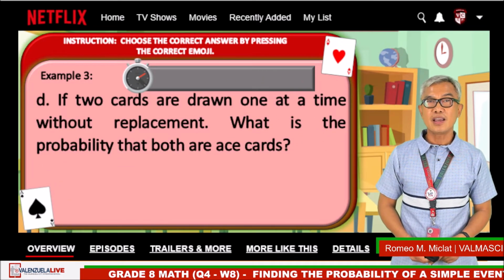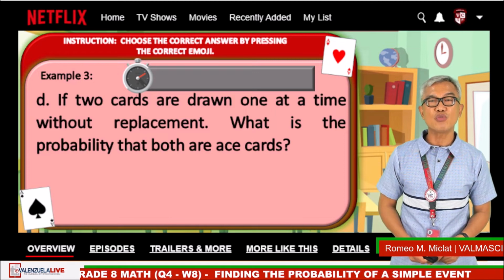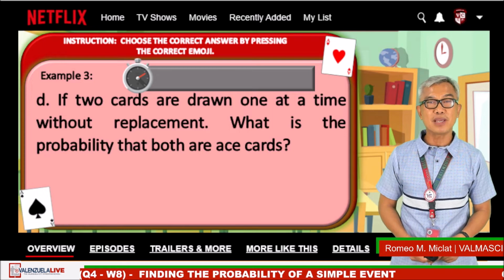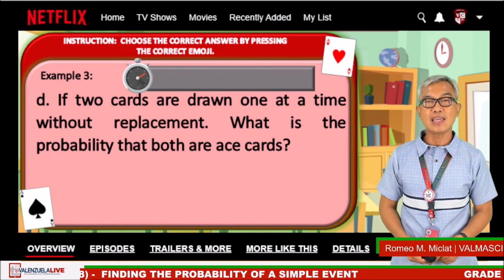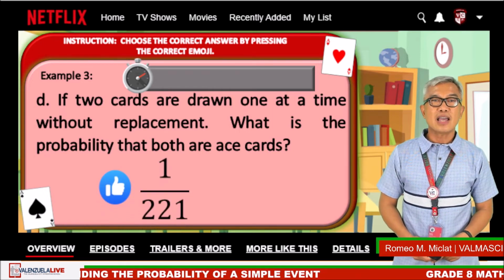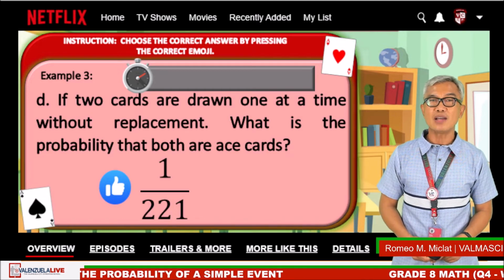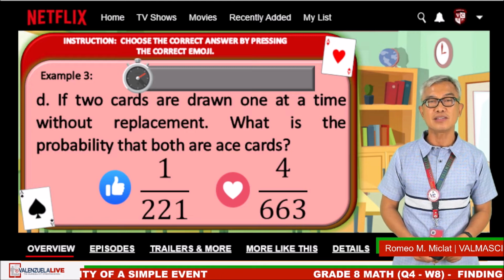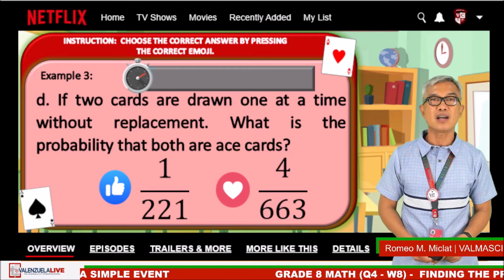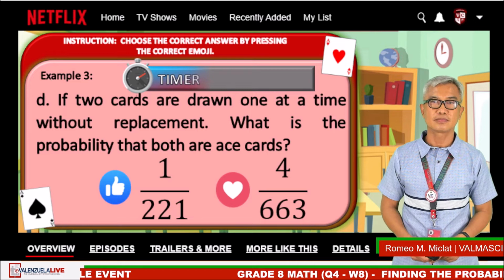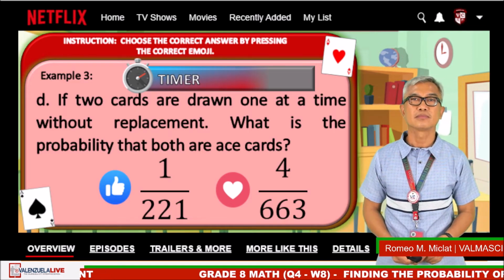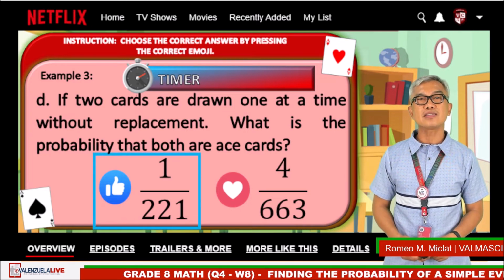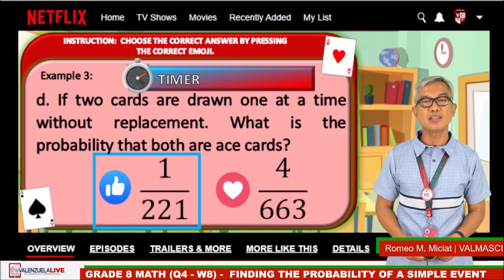Example 3D. If two cards are drawn one at a time without replacement, what is the probability that both are ace cards? The like emoji is 1 over 221. The heart emoji is 4 over 663. The timer starts now. Time is up. The correct answer is 1 over 221.